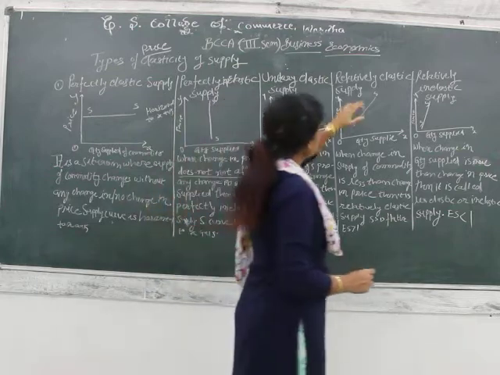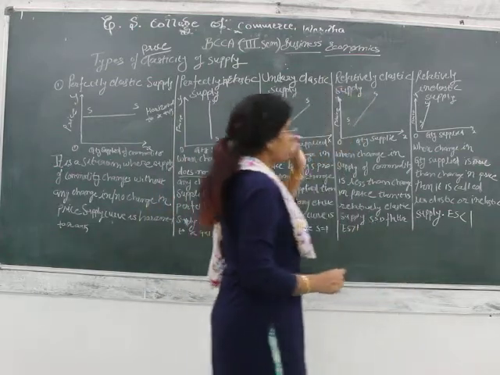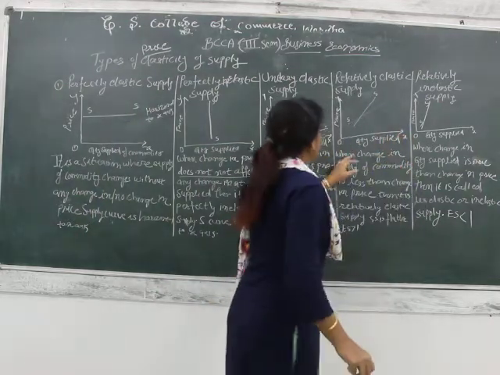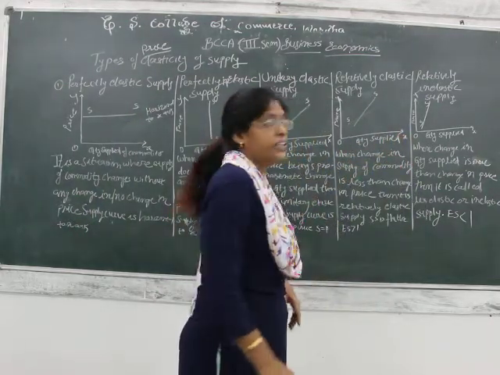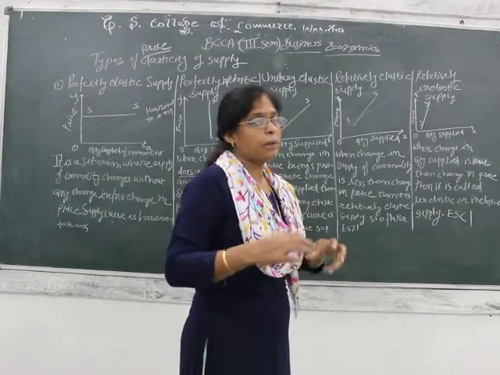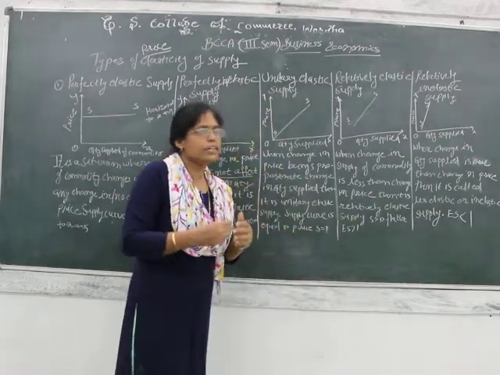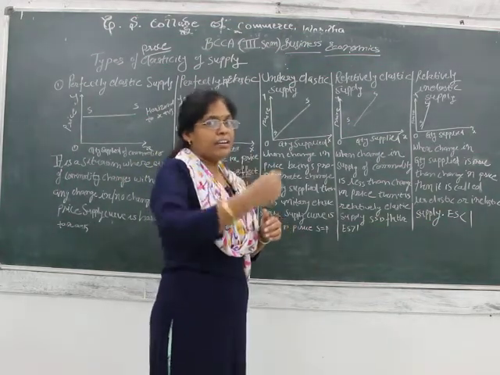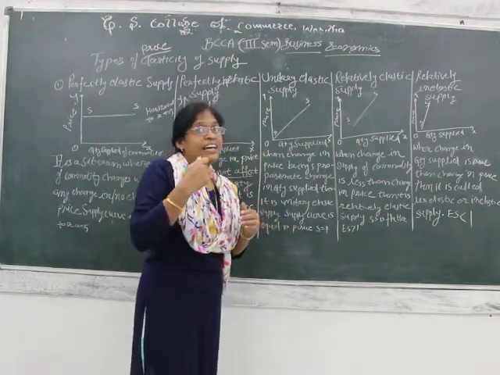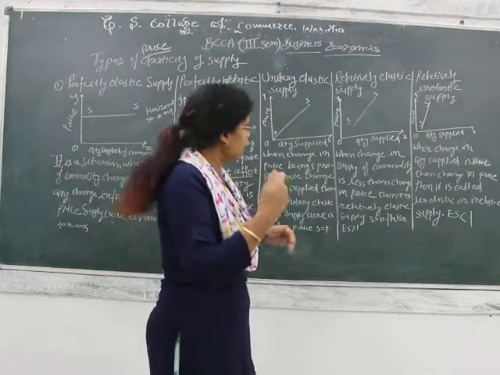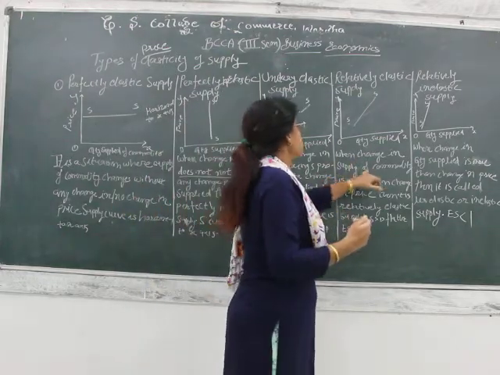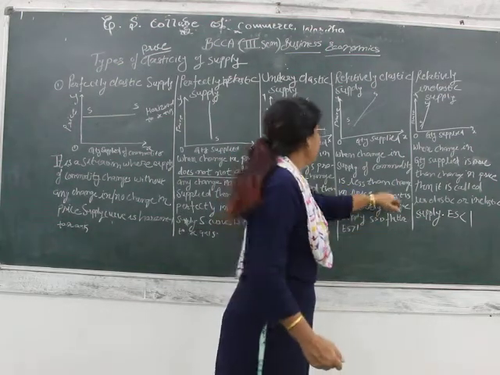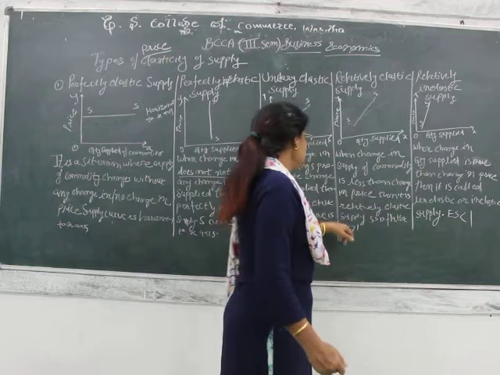Now relatively elastic supply. What happens in relatively elastic supply? When a supplier changes the selling of the commodity, and the change in supply of the commodity is less than the change in the price, then it is relatively elastic supply.